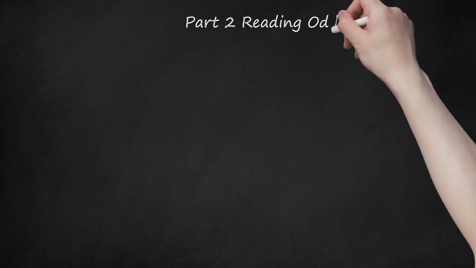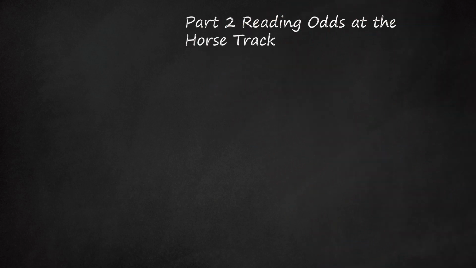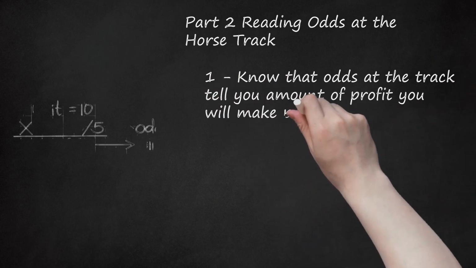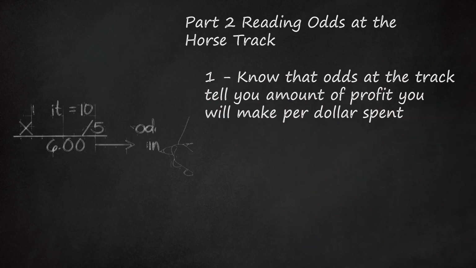Part 2: Reading odds at the horse track. 1. Know that odds at the track tell you the amount of profit you will make per dollar spent. Odds of 3/5 indicate that your profit will be 3/5 of a dollar. In other words, for every $5 you bet you can win $3 in profit.